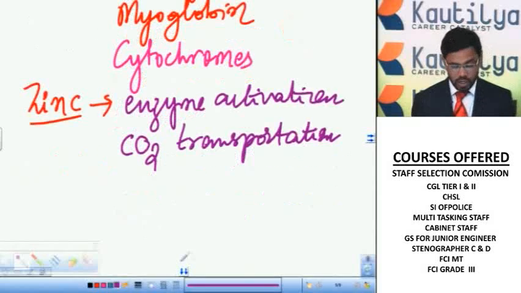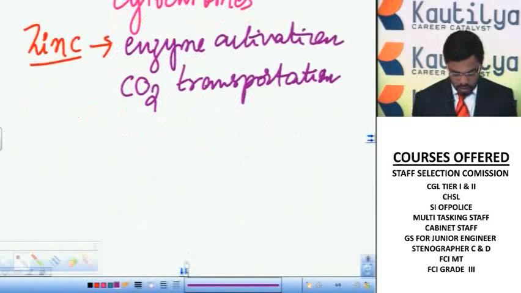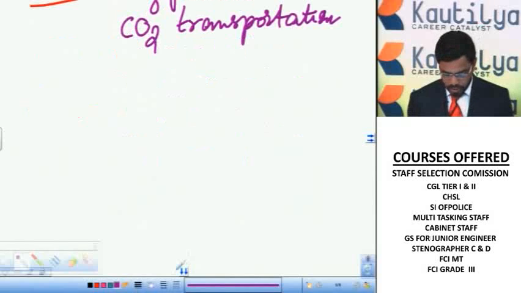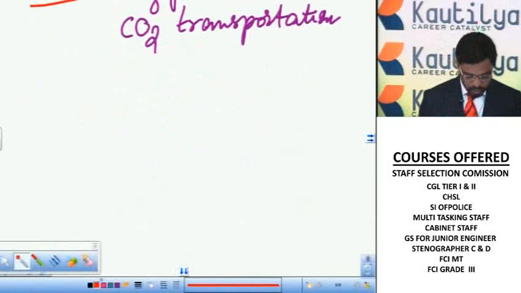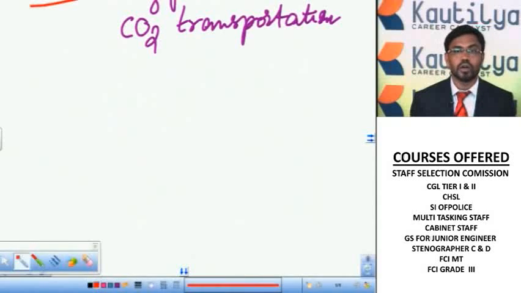So the deficiency of zinc leads to anemia and also it leads to retarded growth and weak immunity and fertility. So that means zinc is also useful for development of the reproductive organs.